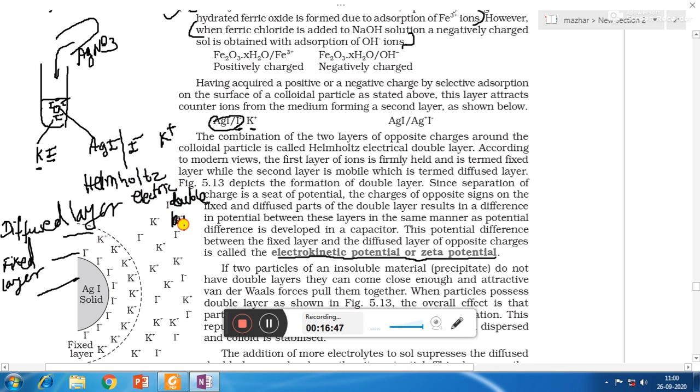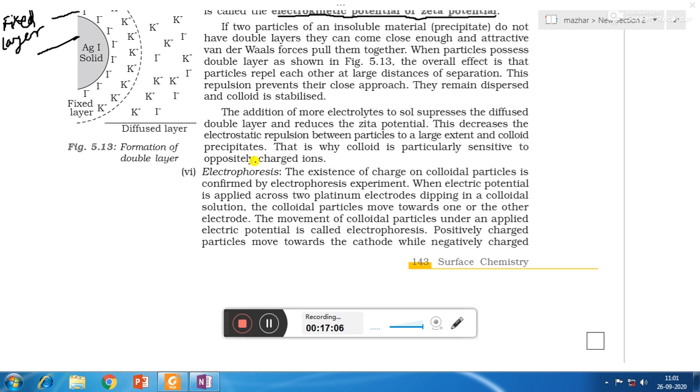So these two layers which are formed, one is fixed layer, one is diffused layer, is called Helmholtz electric double layer. And the potential difference between fixed layer and diffuse layer is called electrokinetic potential or zeta potential.